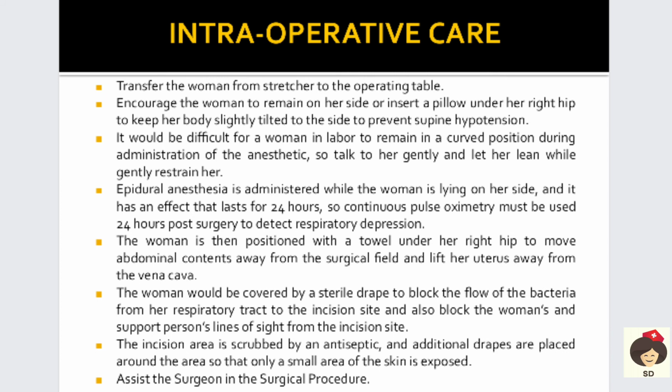While positioning the mother on the operation table, we can put a towel under the right hip and move the abdominal contents, and also make sure the uterus is away from the inferior vena cava so that it will provide an effective surgical field. Okay, the surgical field should be draped with sterile drapes so that only the incision area is exposed.